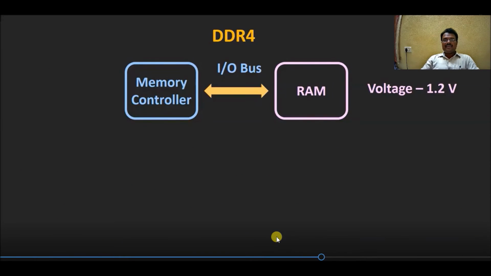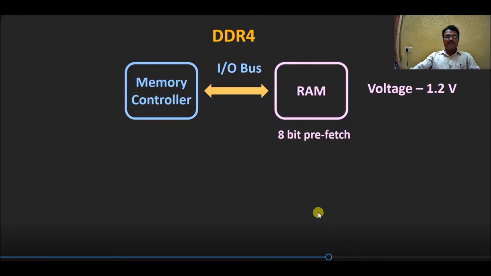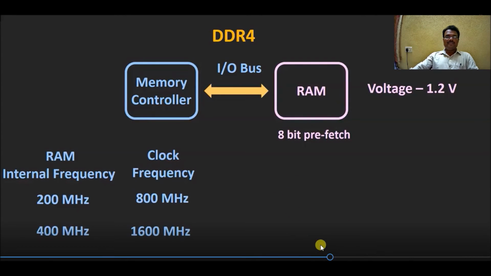So when you see the DDR4 RAM, it requires a 1.2 volt power supply. It has an 8-bit prefetch. Here the RAM internal frequency was 200 megahertz, and also 400 megahertz, and the clock frequencies are 800 megahertz in this case, and 1600 megahertz in this case.